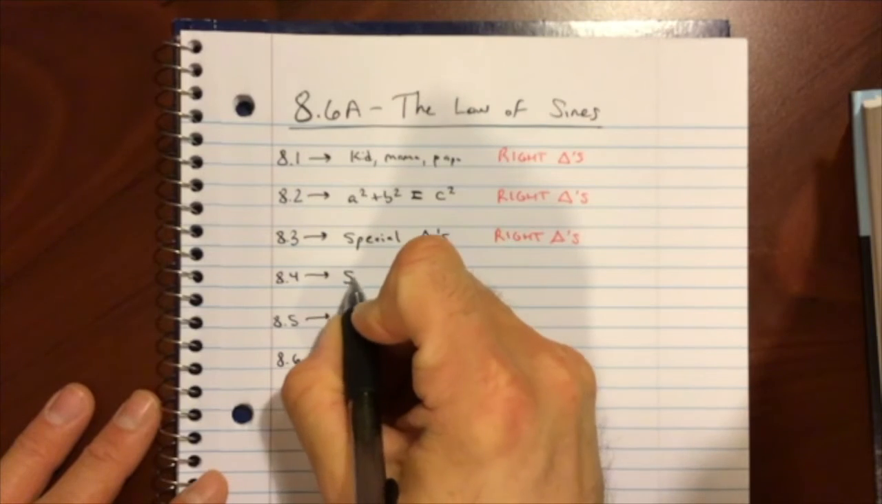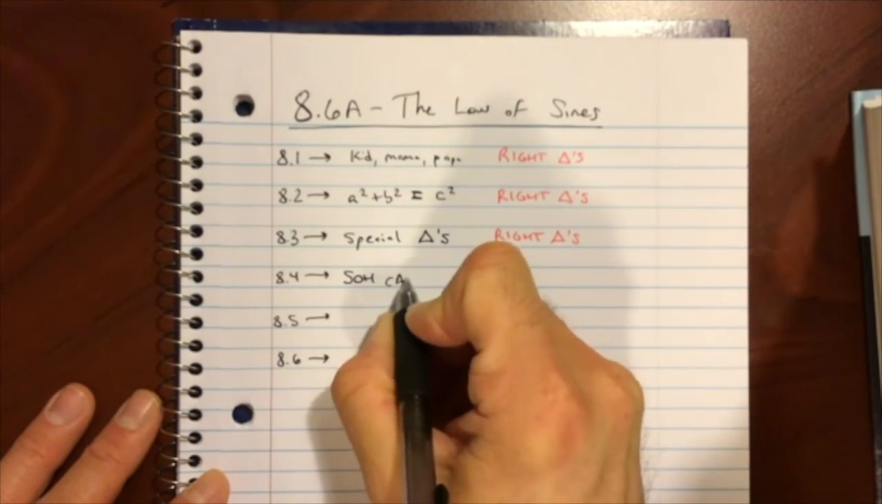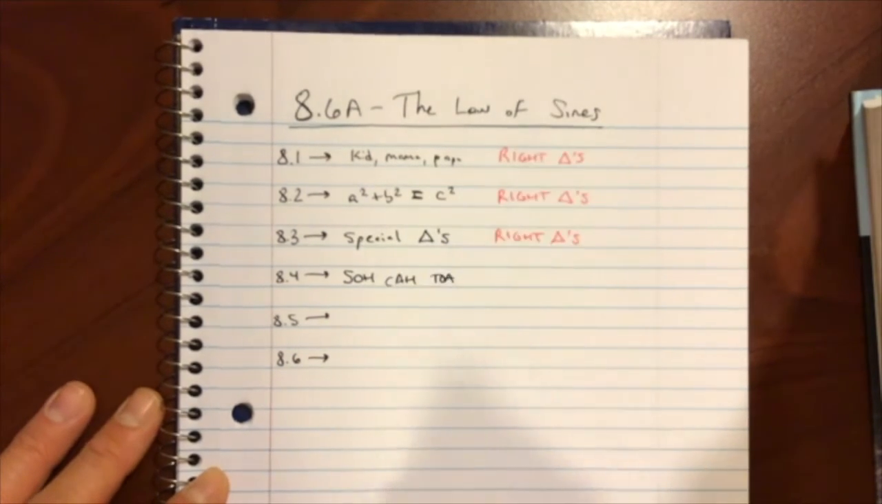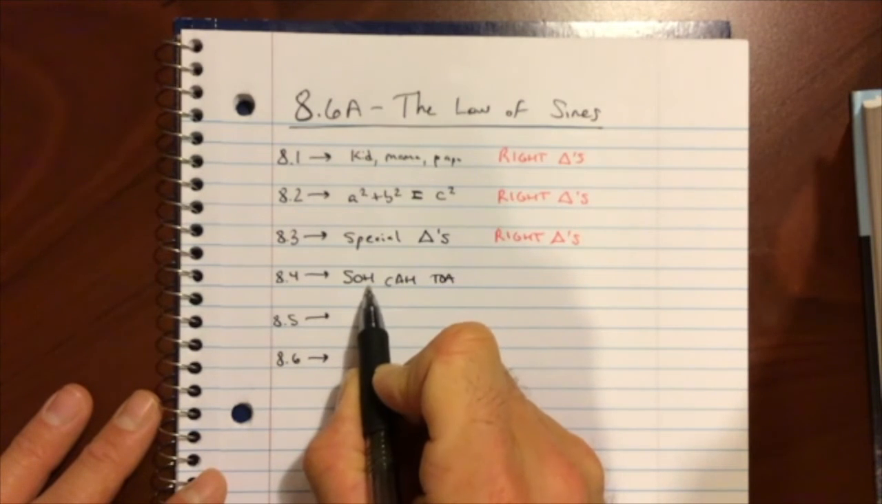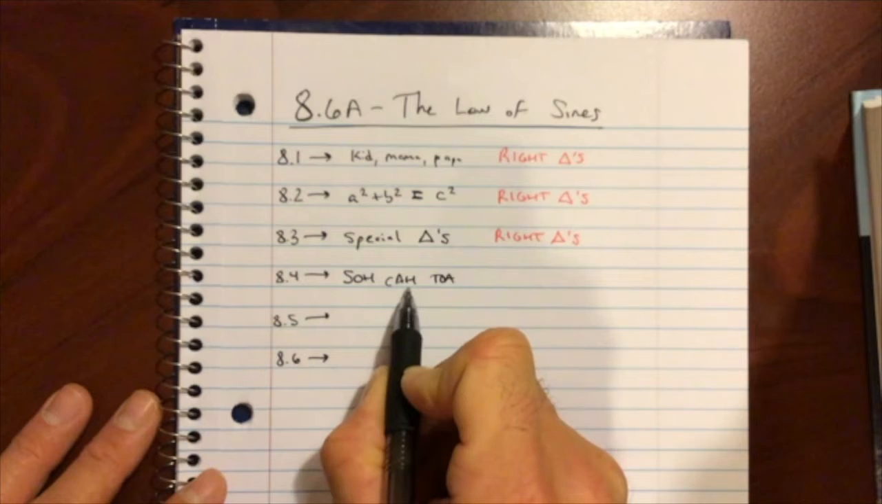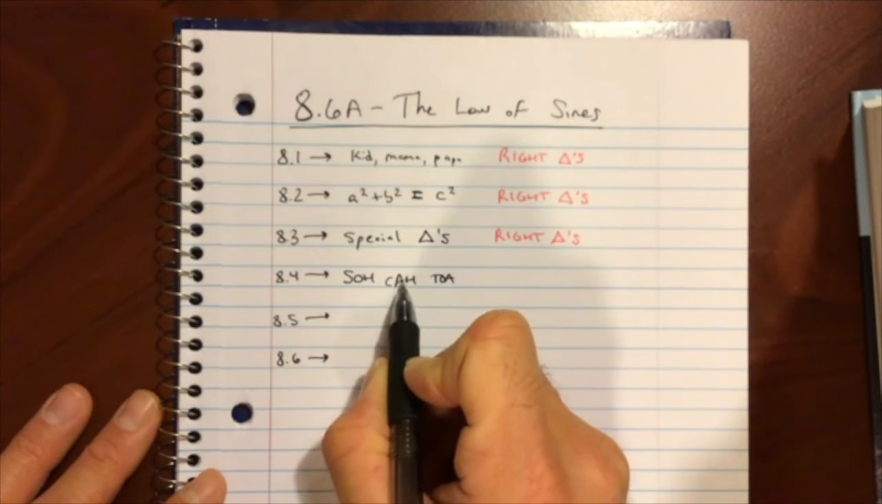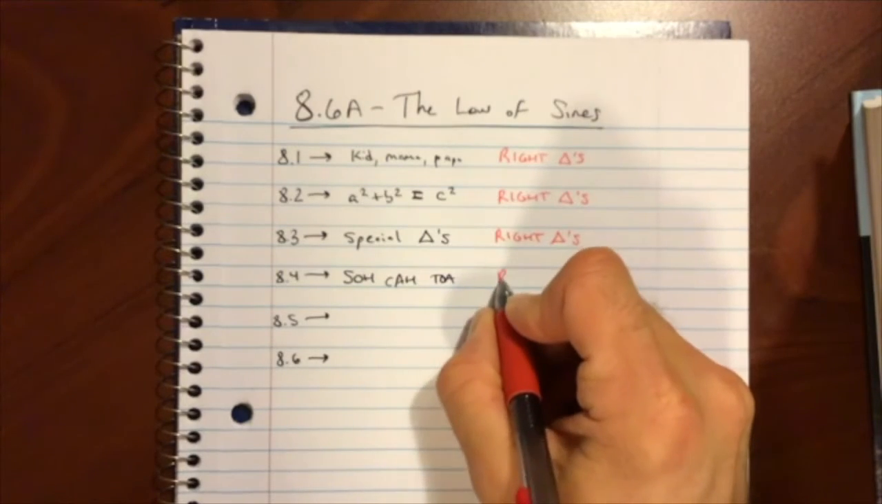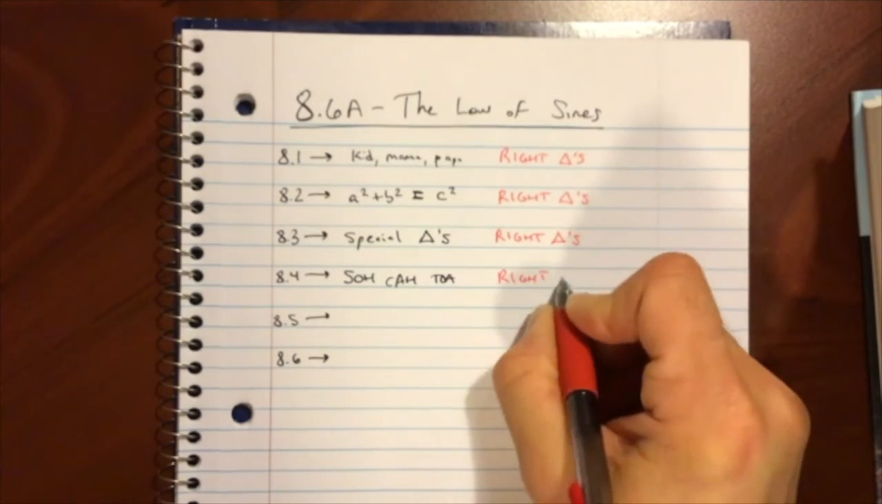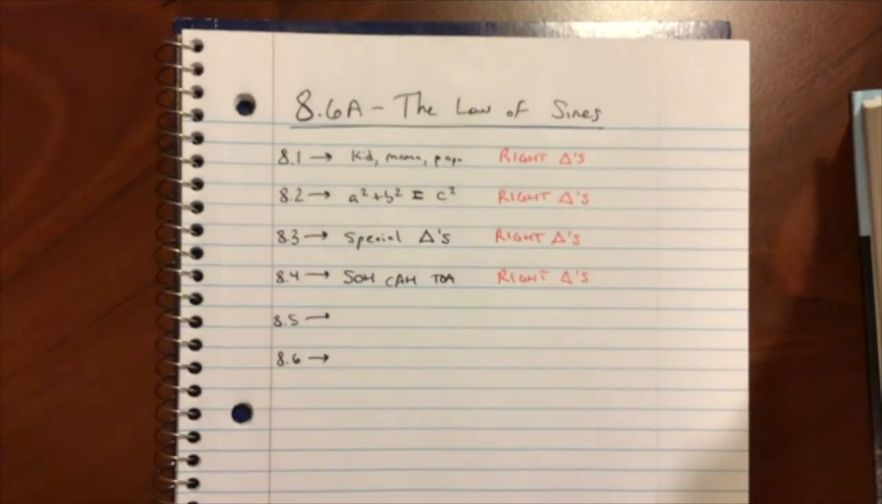You guessed it. 8.4, that's when I introduced SOHCAHTOA to you. Sine, cosine, tangent. Sine is the opposite over the hypotenuse. Cosine is the adjacent over the hypotenuse. And the tangent is the opposite over the adjacent. Once again, no surprise here. Right triangles.